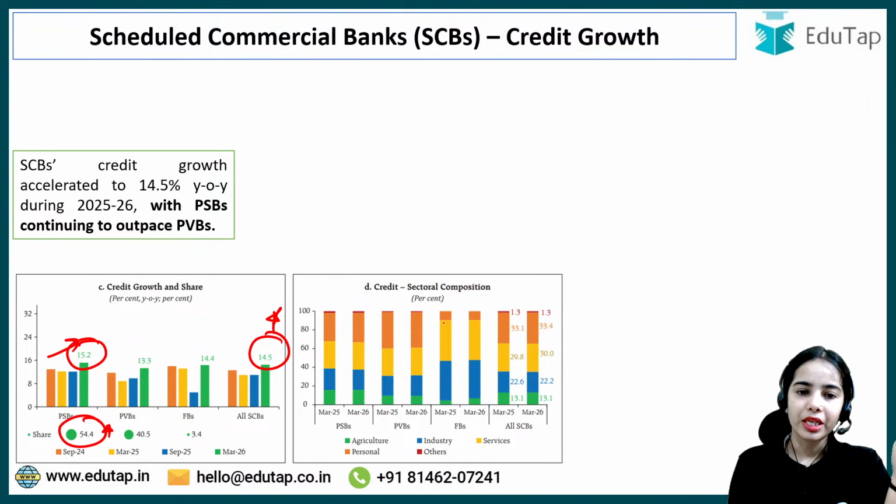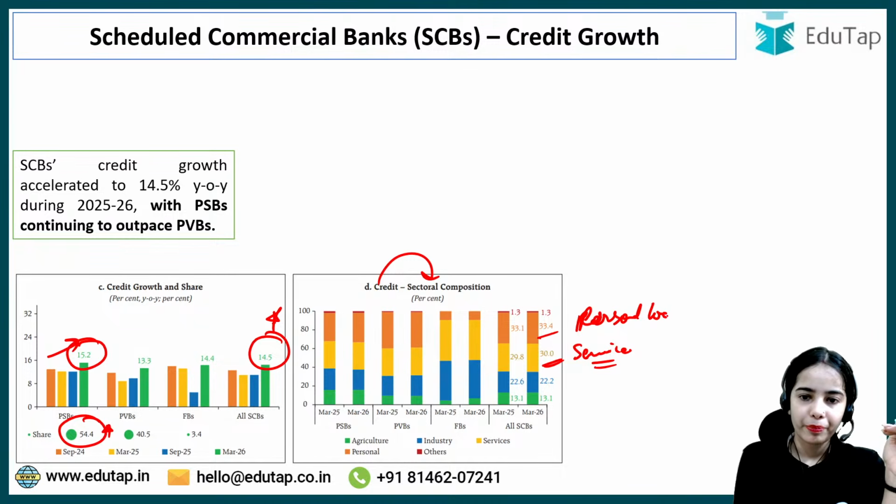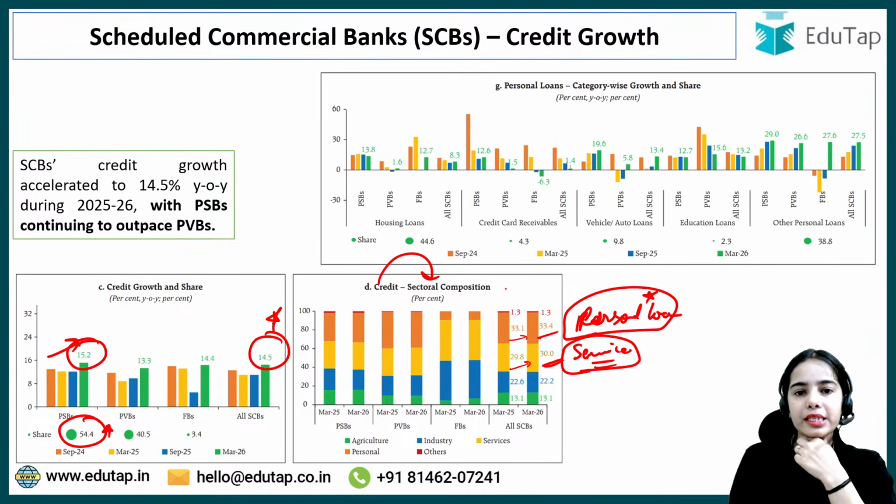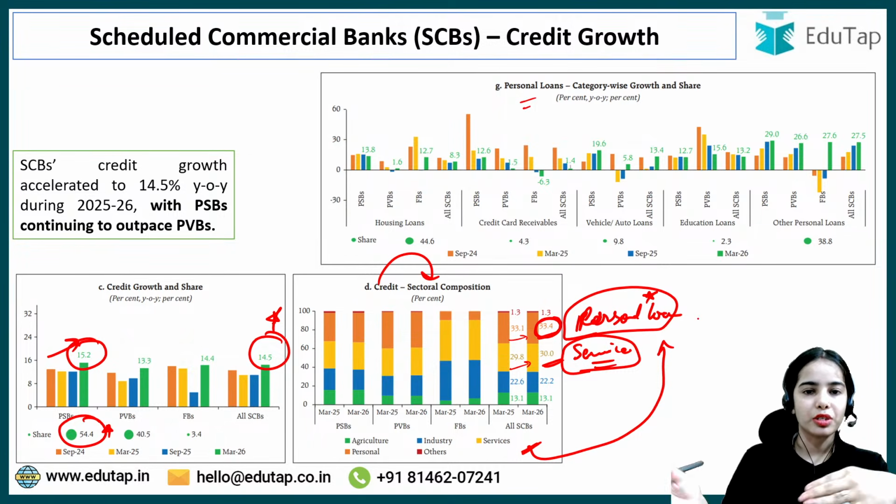Next, here you can see the credit to the different sectors. The highest share of credit goes to the service sector as well as to retail, the personal loans. So the highest share of loans goes to the service sector and the personal loans, and they have also improved slightly. Next is the personal loans. Because the highest chunk of loans from the scheduled commercial banks is going for personal loans.